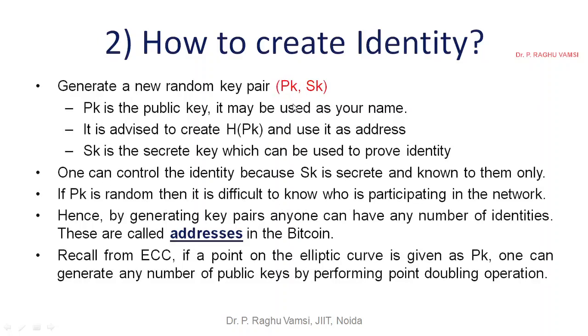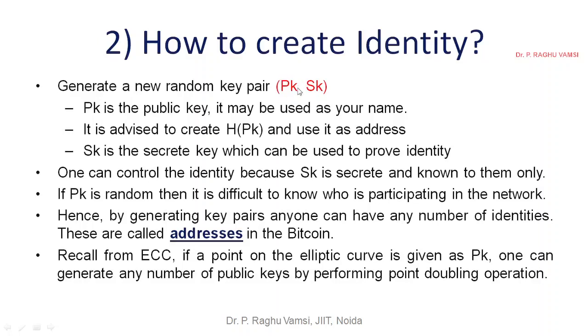So you may get a doubt: once the public key and secret key are given, how can you vary the public key? Recall elliptic curve cryptography, in which the points generated on the curve are the public keys. If I have given a point on the elliptic curve to you, can you do point addition, point doubling, this kind of operation? If I have given a point P to you, can you do 2P, 3P, 4P, 5P? Like that you can generate any number of points as you wish. Obviously you can do it. So this is what they call a random key, that is, varying of the public key.